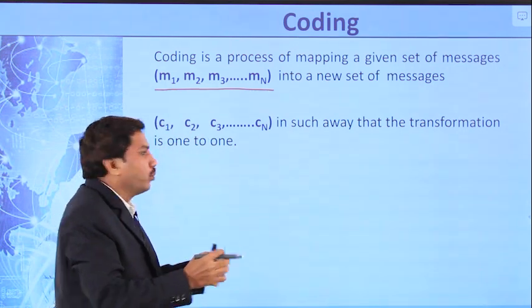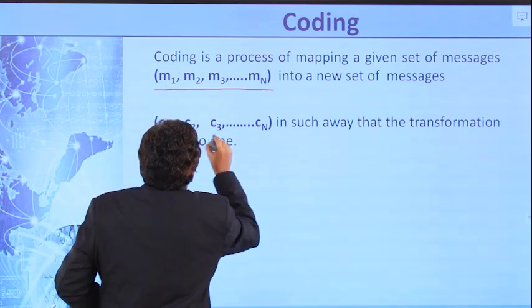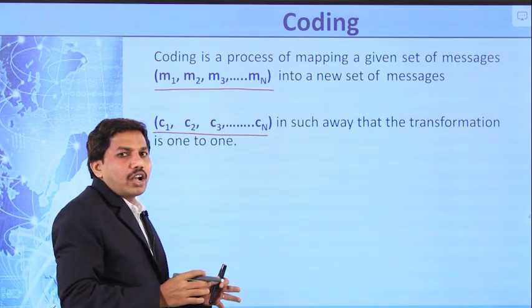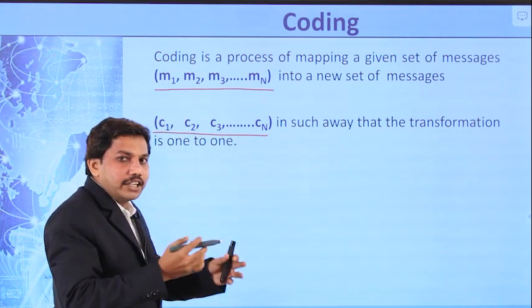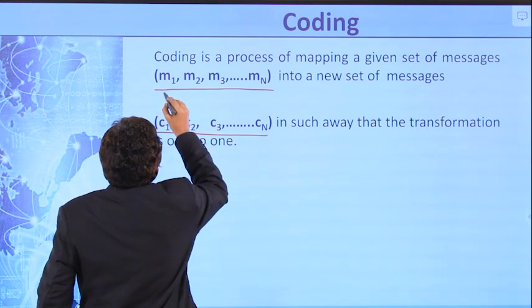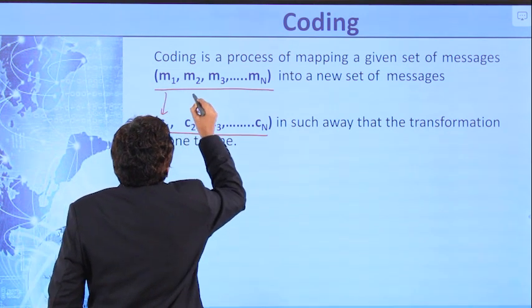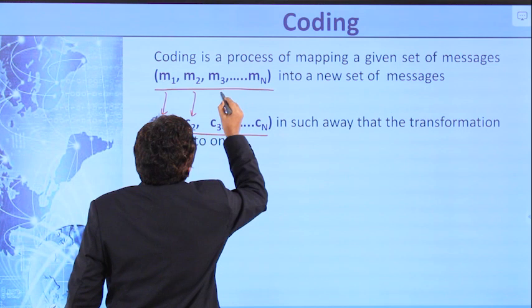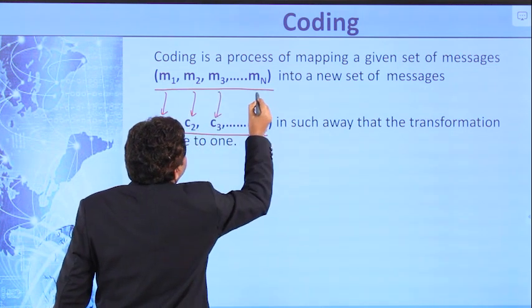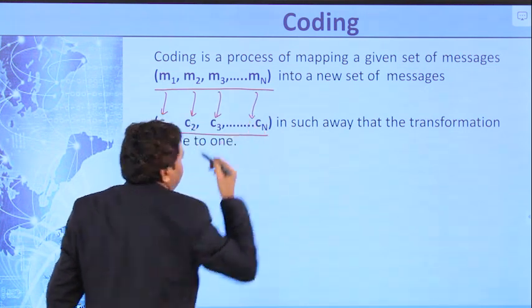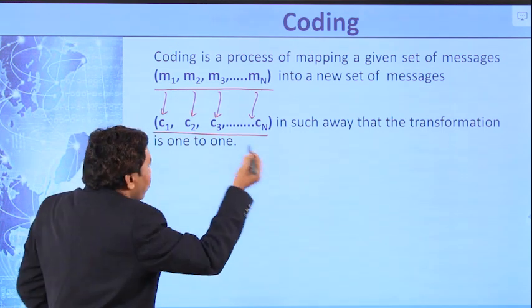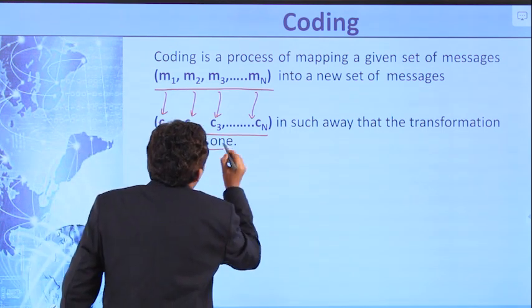Those are mapped into C1, C2, C3 up to Cn. That mapping is always one-to-one. What it indicates is the message M1 is mapped to C1, M2 is mapped to C2, the message M3 is mapped to C3, similarly Mn is mapped to Cn. So the transformation is always one-to-one.